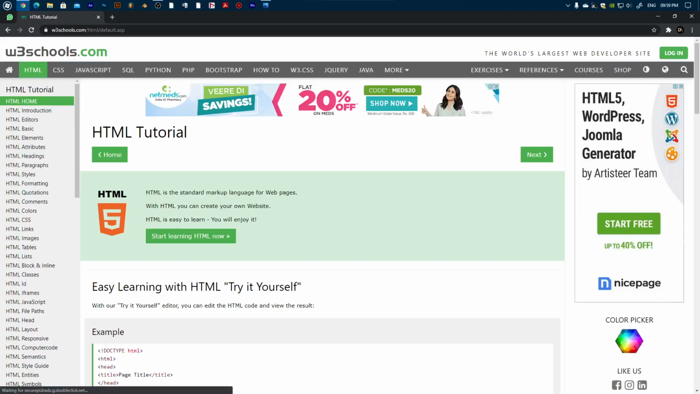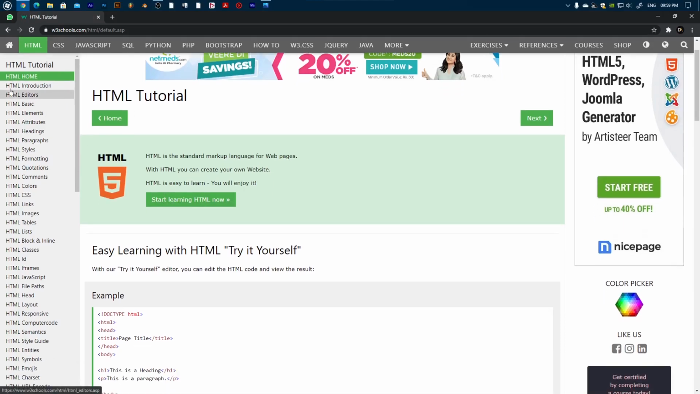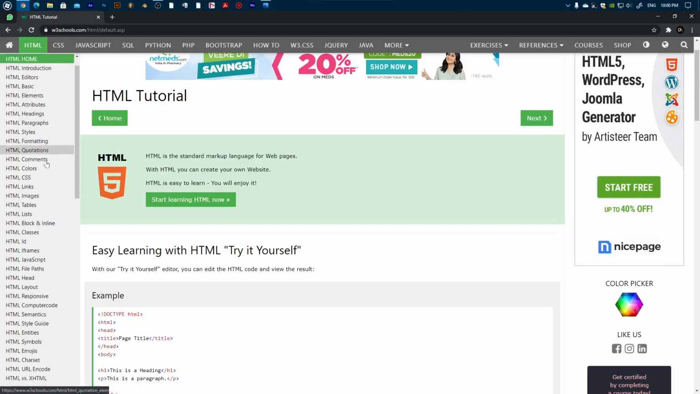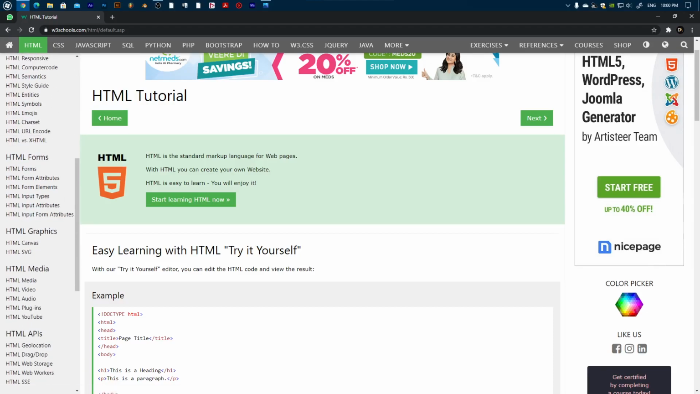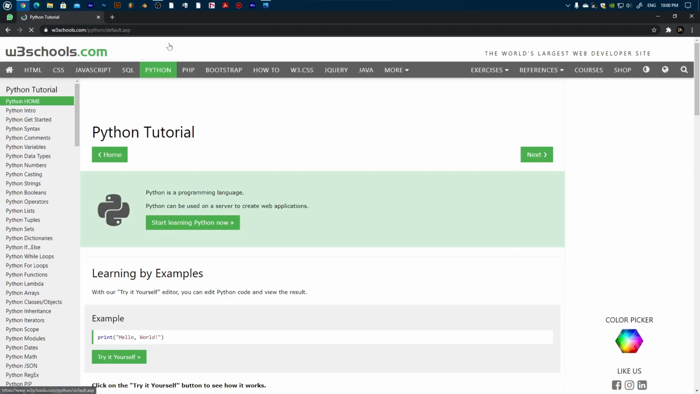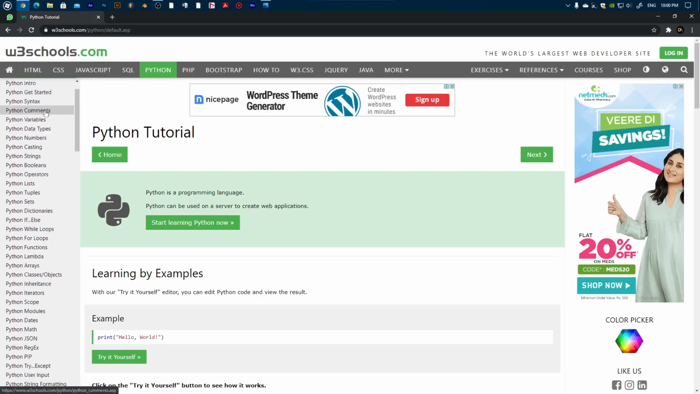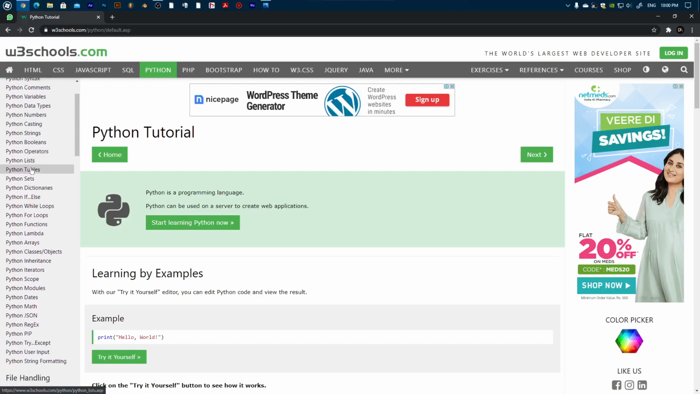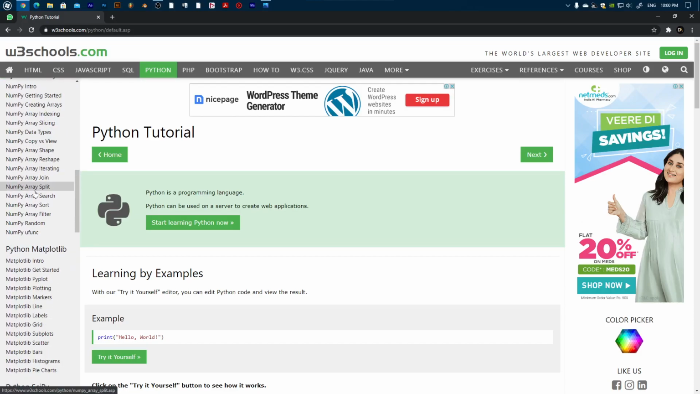For example, when I click on HTML tutorial, you can see I am on the homepage right now where I can start learning, from basic introduction to learning about what kind of editors are available, basics of HTML, elements, attributes, headings, and a lot of things, everything basically that a person needs to know about HTML. In Python, you can see from syntax to comments, variables, data types, whatever you want to learn, everything is present here.